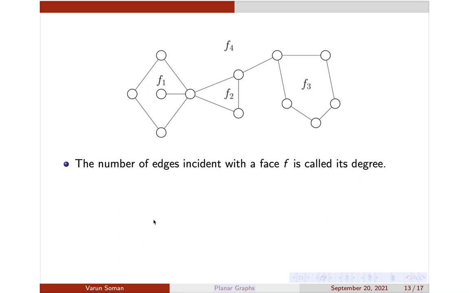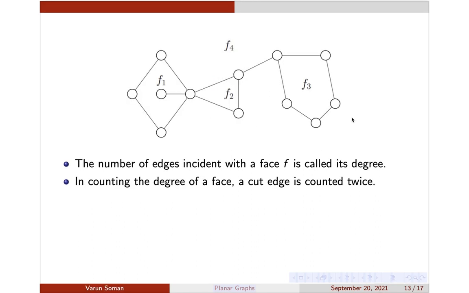The number of edges incident with a face is called its degree. So the degree of F2 is 1, 2, 3. One slight complication is there. If there is a cut edge, you have to count the cut edge twice. So a cut edge will contribute 2 to the degree of the face. That is because in the degree you are actually taking the length of that closed walk. That is why a cut edge contributes 2 to the closed walk, and that is why its contribution to the degree should be 2.